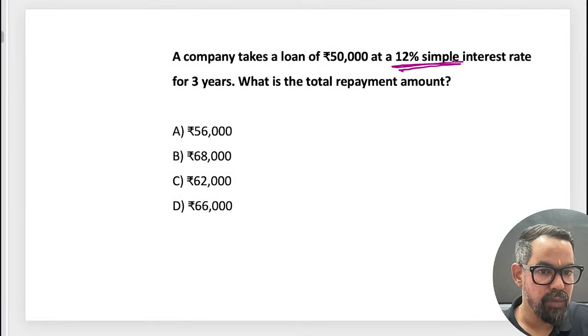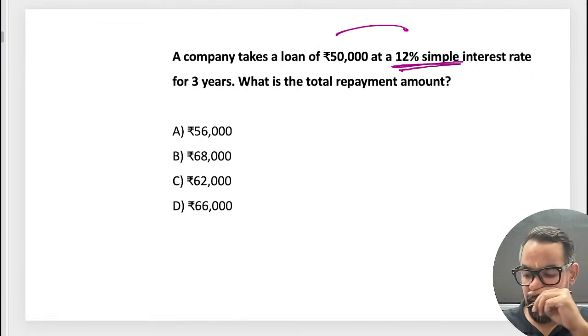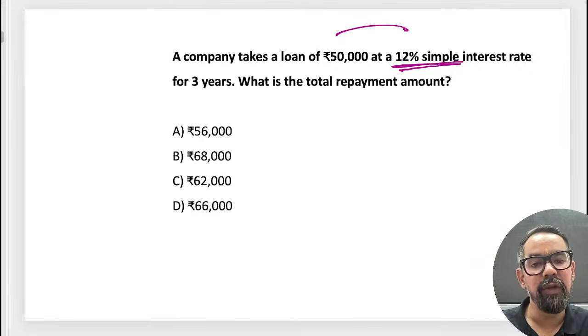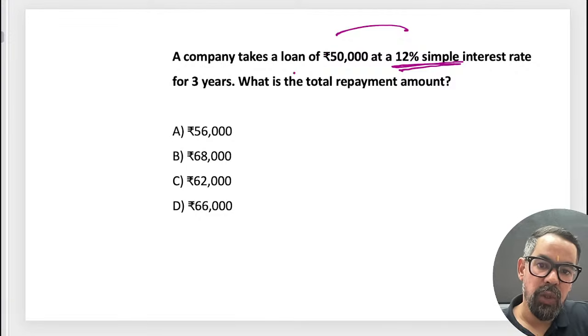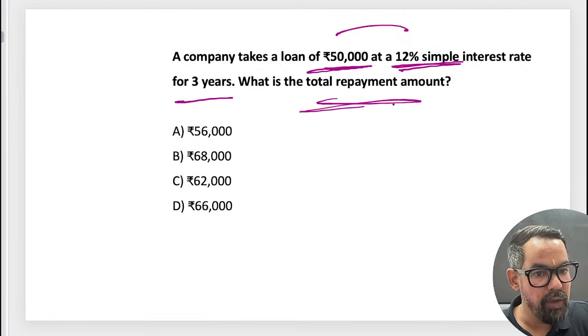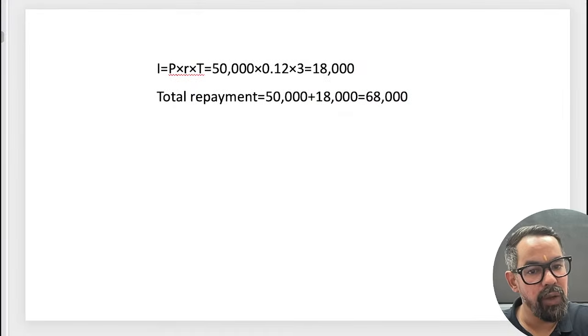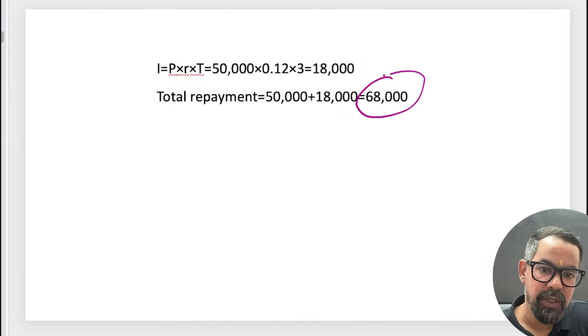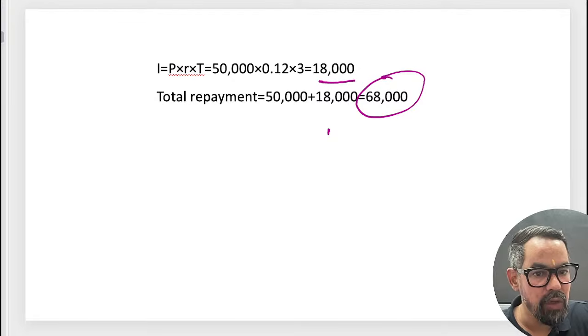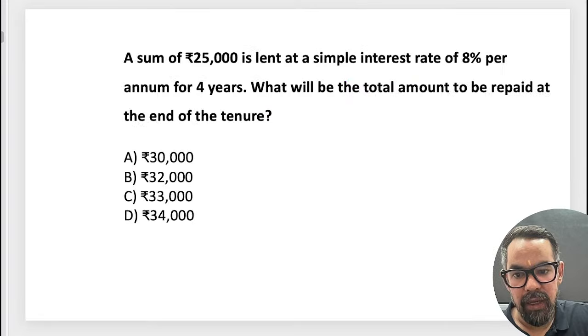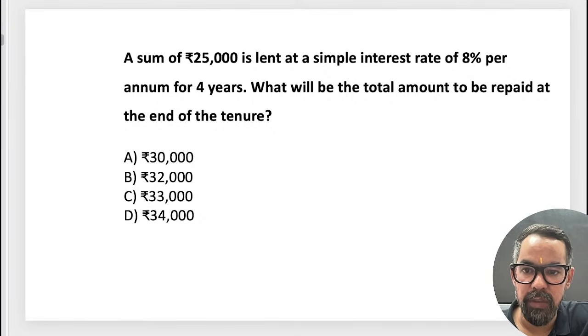Okay, this is also simple interest only. Sometimes they'll give you the comparison between these two also. So a company 50,000, 12%, 3 years. I hope now everyone can solve this one. If you calculate, again simple, P into R into T, so it will come 68,000. Interest is 18,000. Principal plus interest is 68,000.